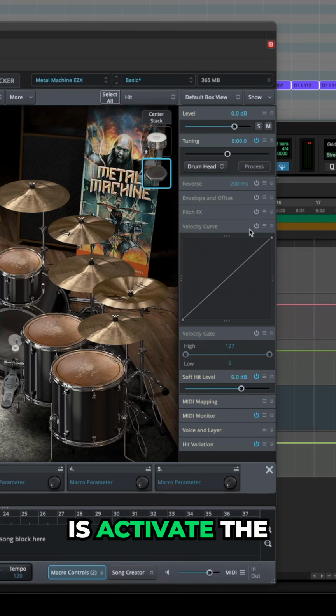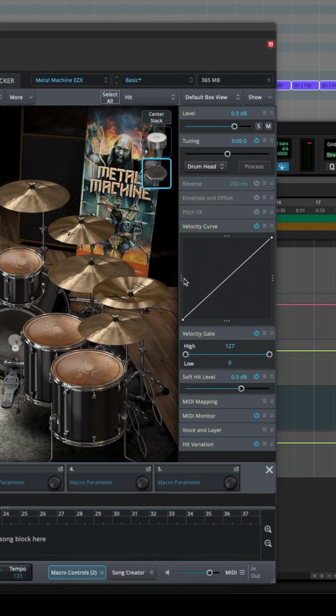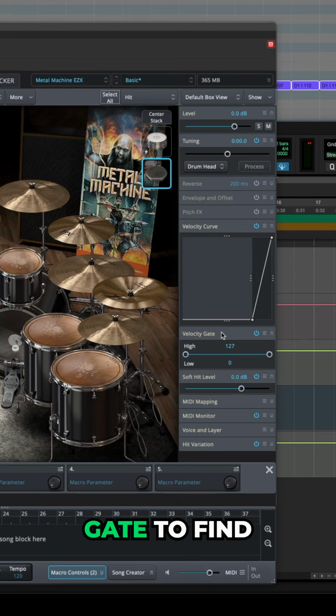What you need to do is activate the velocity curve and the velocity gate on the sample. I use a snare crescendo to set these settings. Let's start with the velocity curve and drag this. And then use the velocity gate to find where you want the sample to start firing.